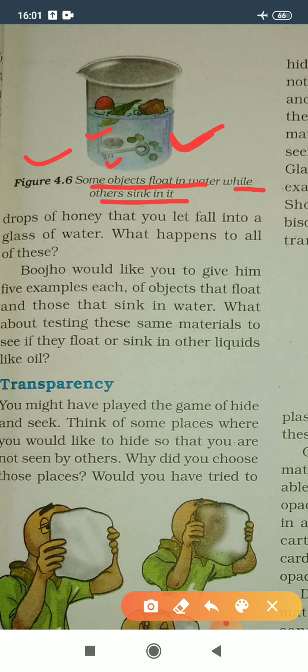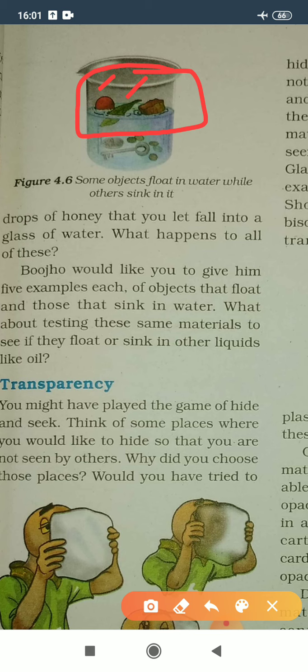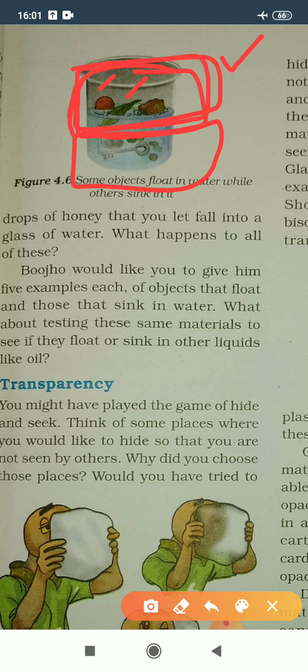Other than this, the wooden box, this leaf, and this plastic ball are floating on the water. So with the help of this experiment, we can say that some objects' mass is very less so that they are floating on water, whereas some objects have more mass so that they easily sink into the water.